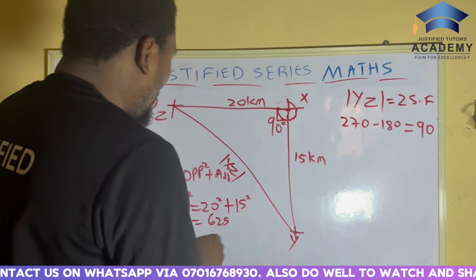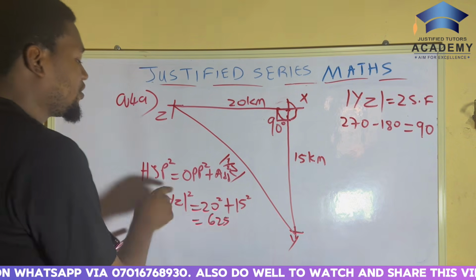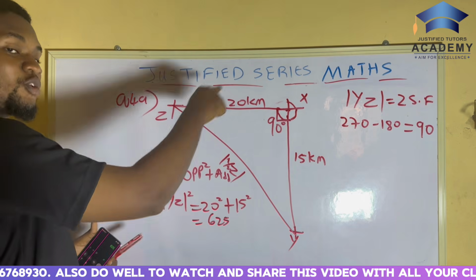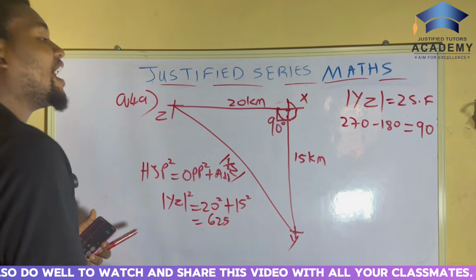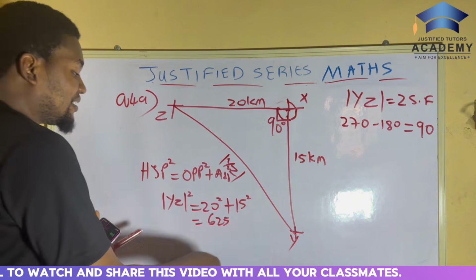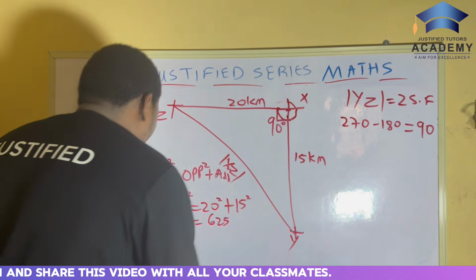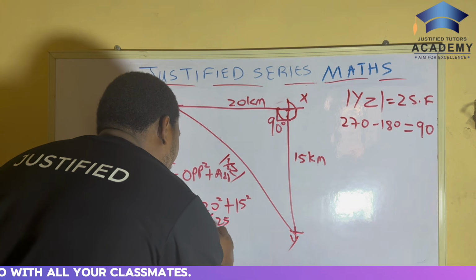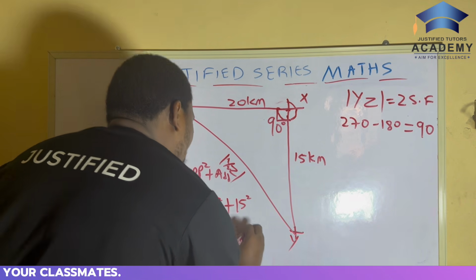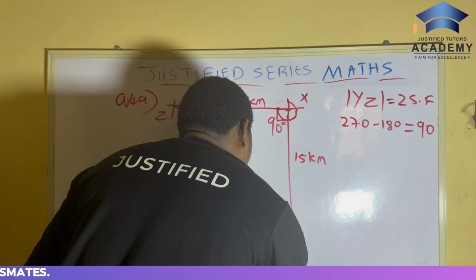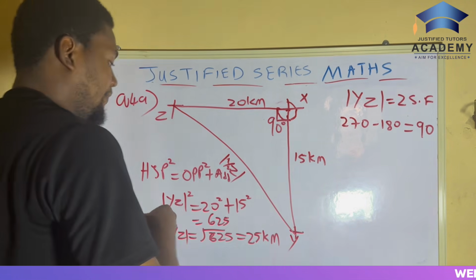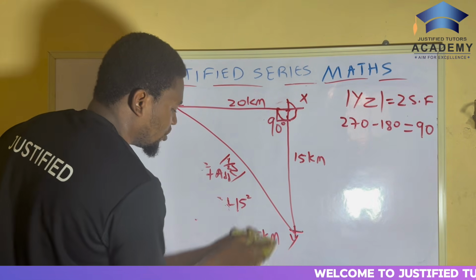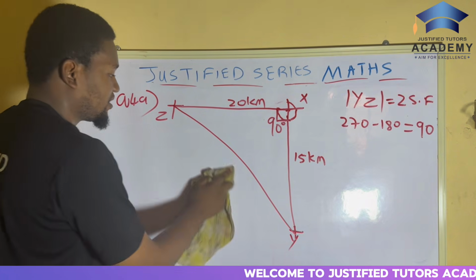Now, you are not done yet. Once you've gotten your 625, because of this square here, you have to square root it. When a square is going over an equal to sign, it becomes square root. So YZ is equal to the square root of 625, and the square root of 625 is 25. So therefore, the answer is 25 kilometer. Simple as ABC. So write that down, guys. So we've gotten our answer, 25 kilometer. I'll write it there.